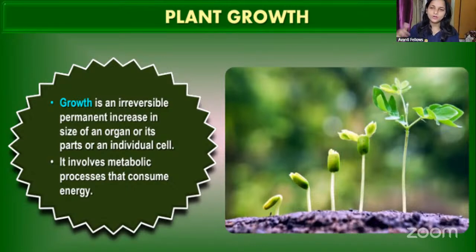So that is called an irreversible and permanent change, a permanent increase in the size of an organ, its parts or an individual cell. It is called growth. Remember, it is always irreversible and permanent. It involves a metabolic process that consumes energy, that is, an anabolic process. Just remember these statements.